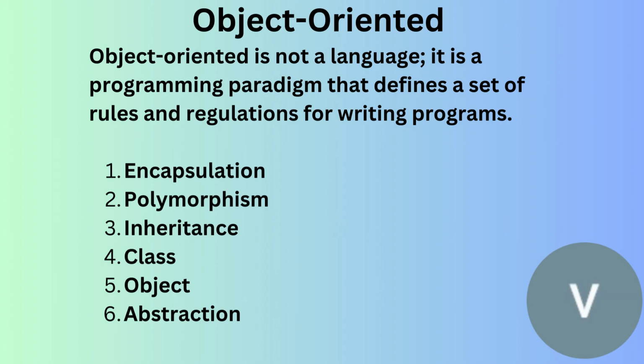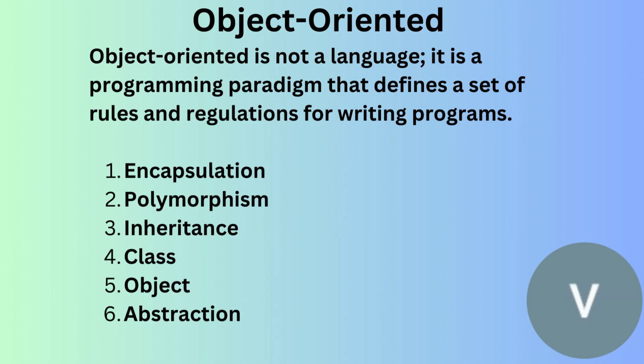The first is encapsulation, second polymorphism, third inheritance, fourth class, fifth object, and the sixth is abstraction. These six principles are related to object oriented. We will see these principles in more depth later.